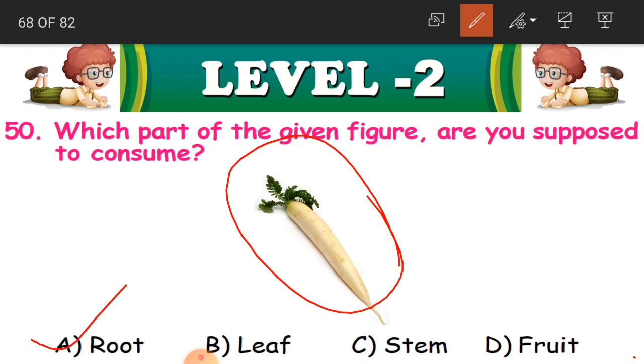This is root, like carrot. Like carrot, we are going to consume this part, the white part. This is root. And with radish, sometimes we can also eat the leaves. There is nothing wrong, it is good for health. Okay, children? But normally we consume the root.